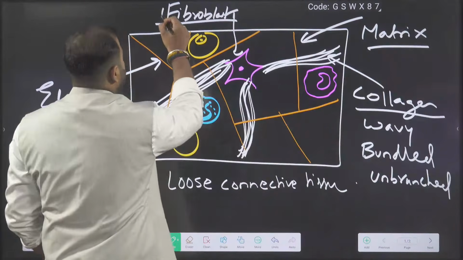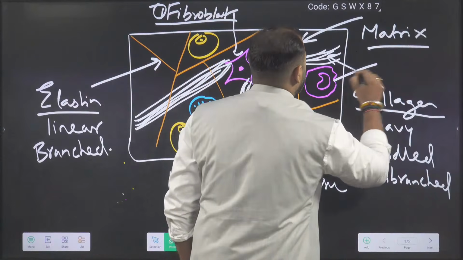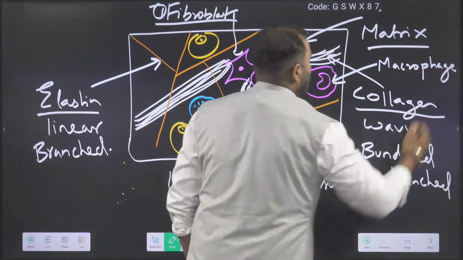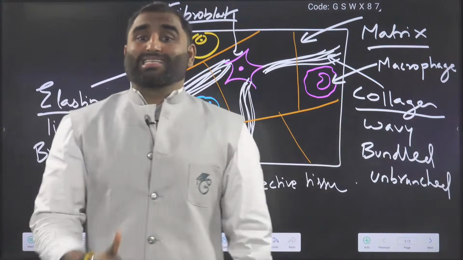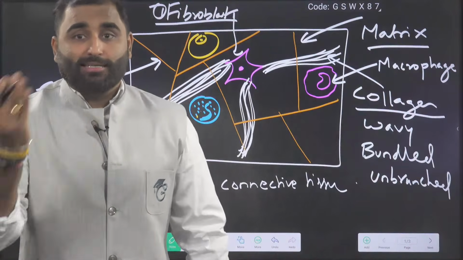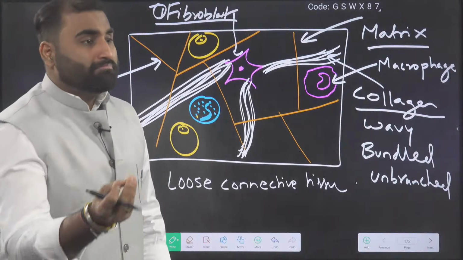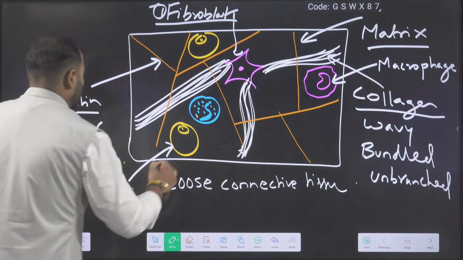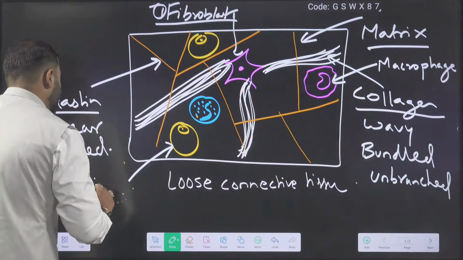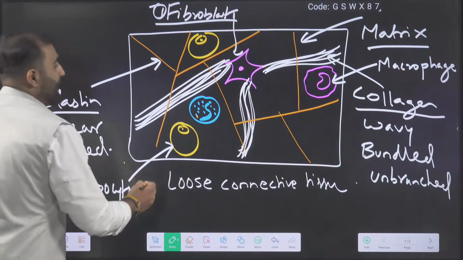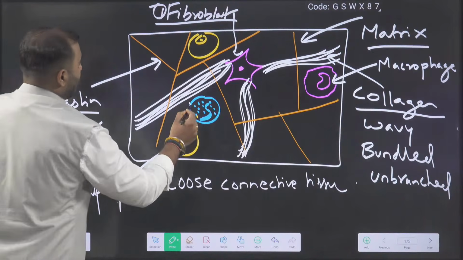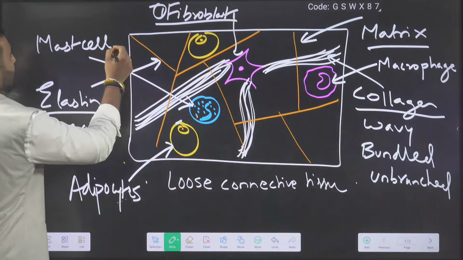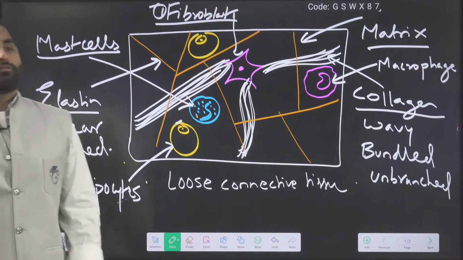And the other cells? Fibroblast, cell number 1. Cell number 2, we said macrophage, the scavenger, which removes the debris and the other useless parts in your tissues. Then we will say adipocytes, which are storing the fats. And this cell here, we can call the mast cell. Are we clear with this?